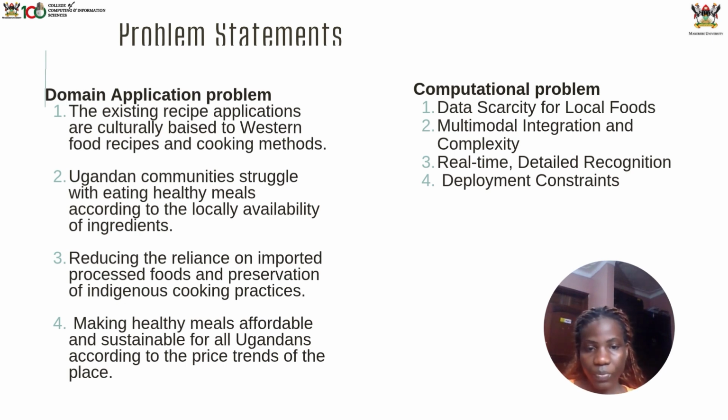Our computational problem, on the technical side, is that there is not enough data about Ugandan foods online. There are very few recipe descriptions, and not even images that detail what you actually want. Also, integrating multiple AIs like computer vision, large language models, and GAN in one system is very complex. Lastly, most people don't have the high-end devices that this model needs to run efficiently on a phone, so it's not something that runs locally.